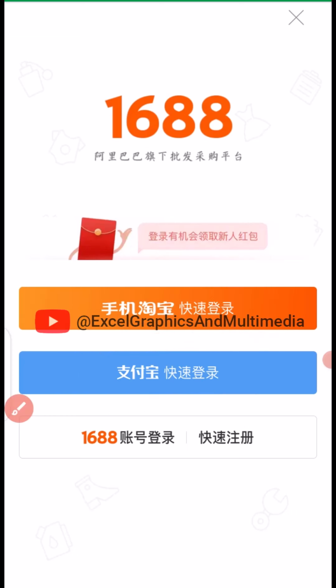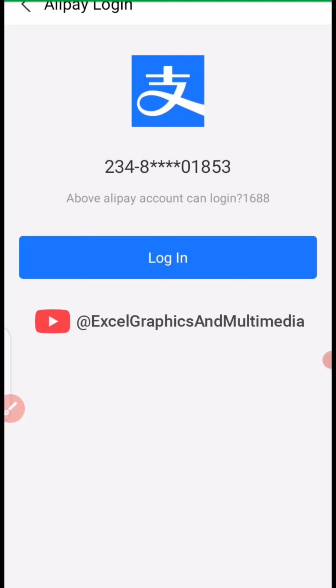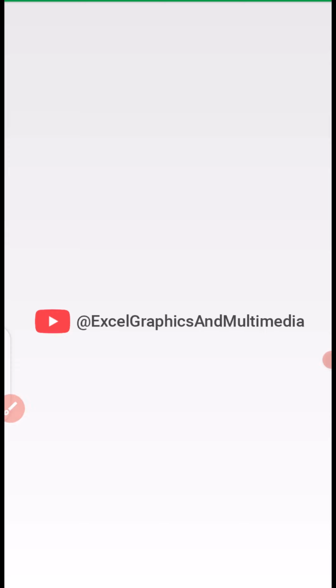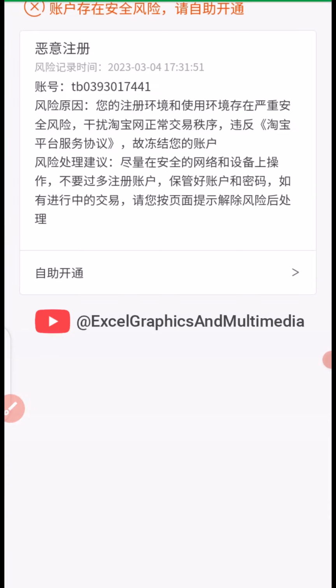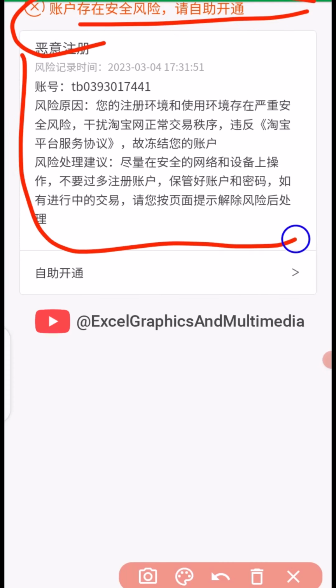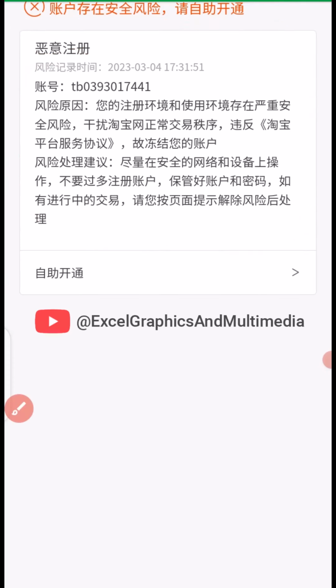So if I click on Alipay this way, automatically it's supposed to link directly to 1688. So you're going to ask, if I click on login, this account is supposed to log in directly into the 1688 profile. But let's wait and see. Take a look at what I see here. Your account is at risk. So by the time you translate this, you will notice that this account has been frozen. So this is the first option.